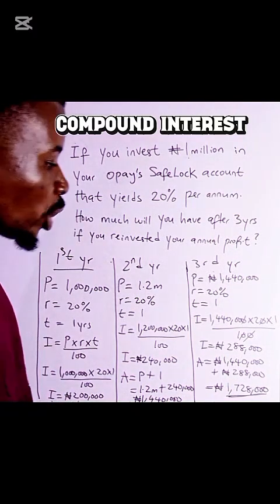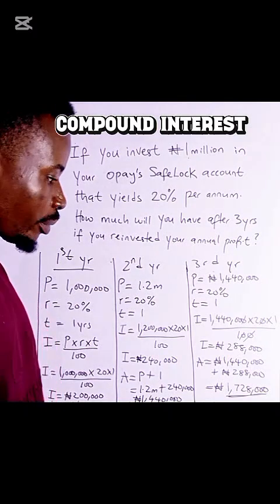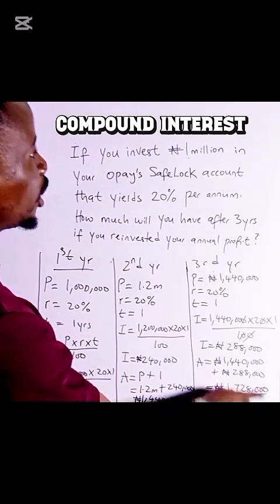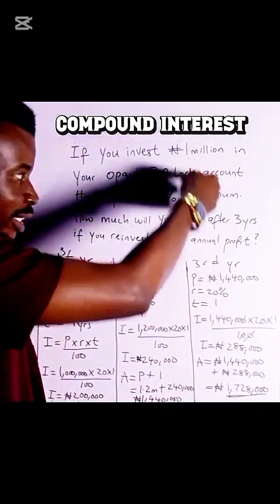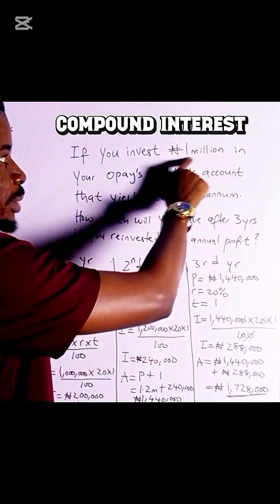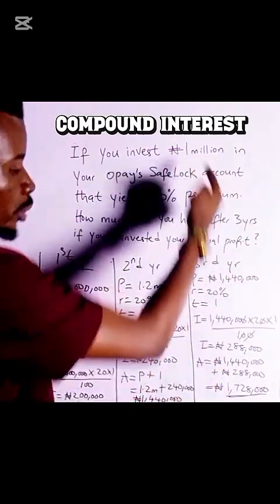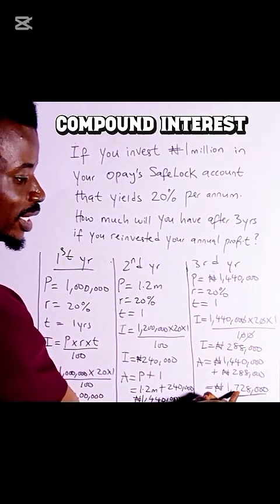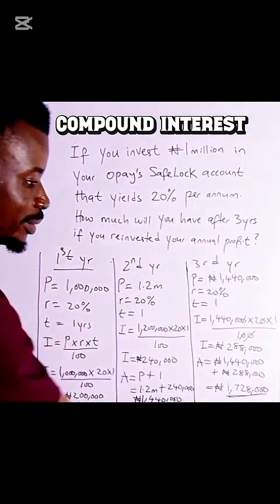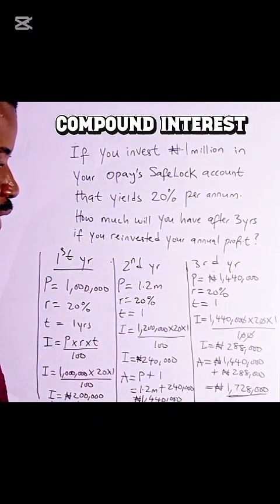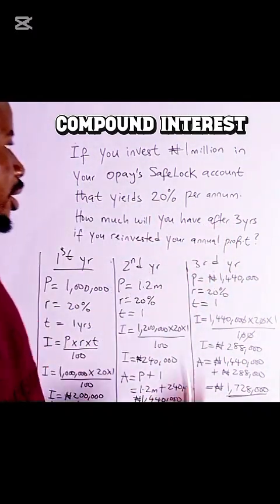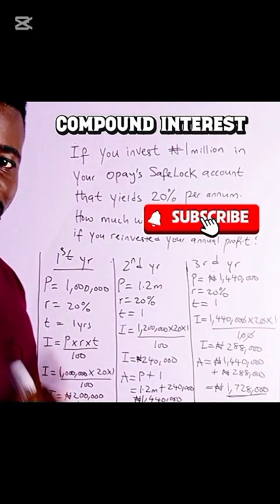Now, how much interest have you gotten? If you subtract the initial 1 million invested from 1,728,000, it means that after 3 years, your investment capital has produced an interest of 728,000 naira. So that's how you calculate your compound interest or your yield after 3 years of investing in a SafeLock at 20%. So start investing.